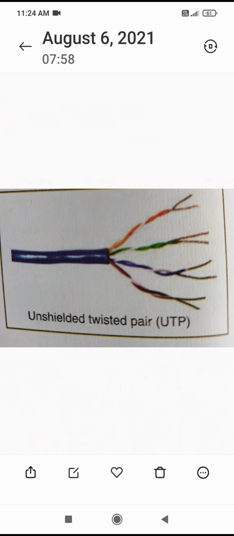Disadvantages. The disadvantages are that cables with copper conductors can easily break. Thick coaxial cables do not bend easily and thus are difficult to install and maintain.